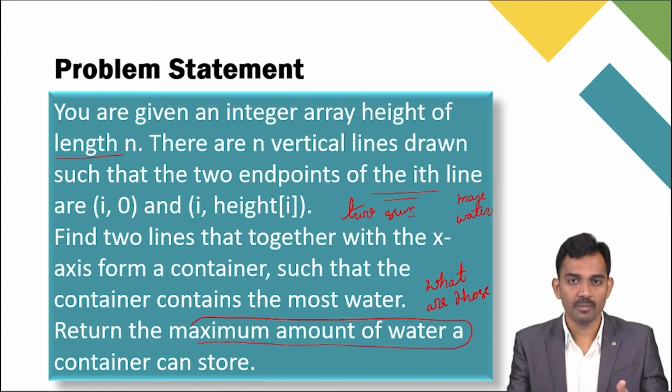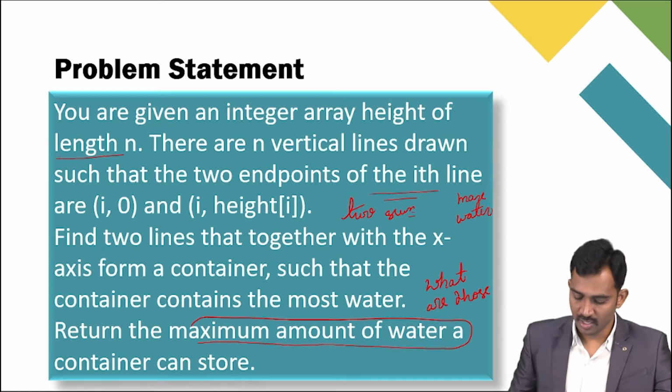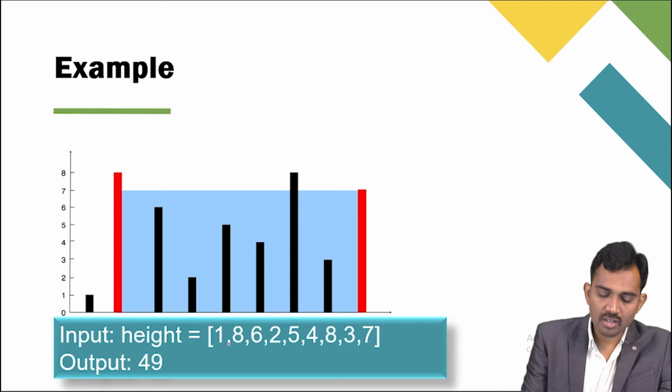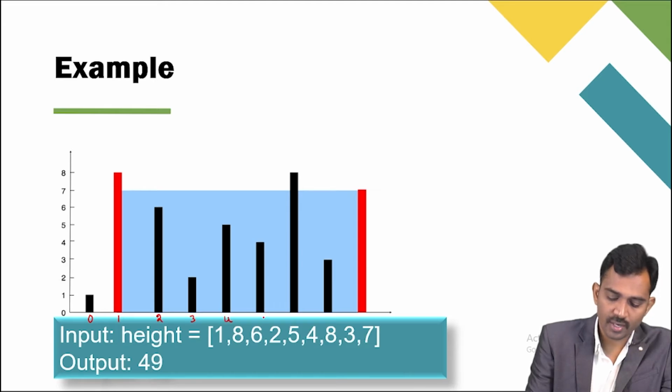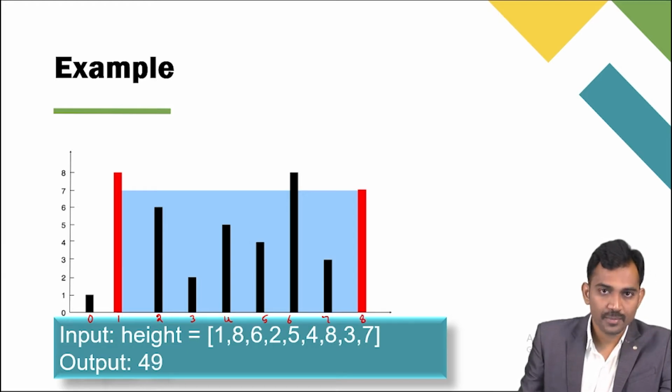I'm going to solve this problem: the maximum amount of water I'm going to return here. See, just one example. Here the heights are given as 1, 8, 6, 2, 5, 4, 8, 3, 7. This is index 0, this is index 1, 2, 3, 4, 5, 6, 7, 8, nine elements.